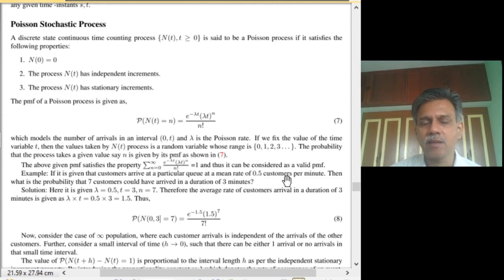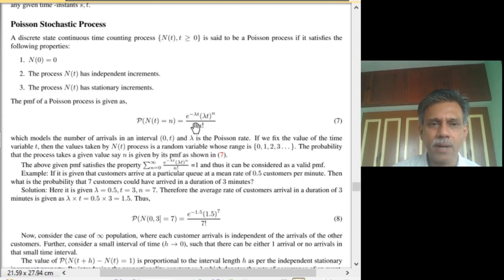If you are told that it is a Poisson stochastic process with this rate, and we ask what is the probability of 7 customers arriving in 3 minutes, then we can find it by plugging into this formula given by equation 7. The rate λ is equal to 0.5 and the duration is 3 minutes. Therefore, λt, that product, is 3 times 0.5 equals 1.5.